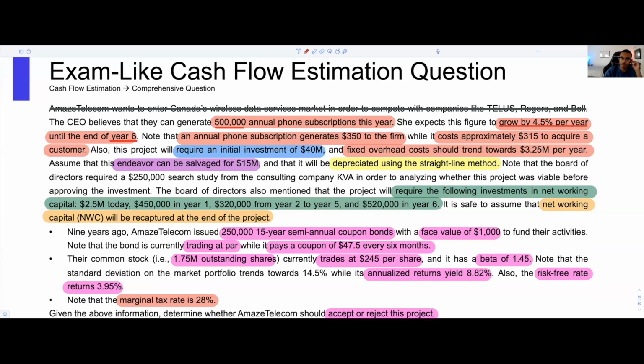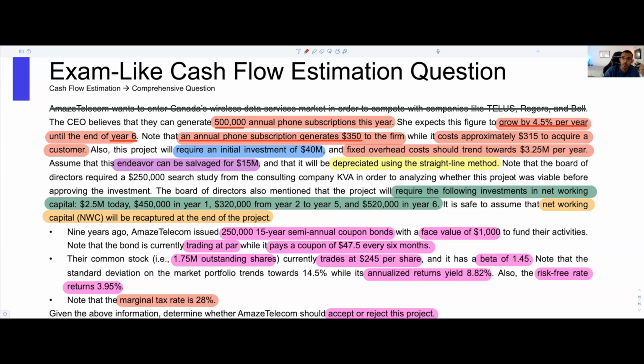So that's awesome. They're also letting you know that the annual phone subscription generates $350 to the firm. So they're telling you here that one individual customer that they're able to sign, well, actually, this is our revenues, $350 per individual.